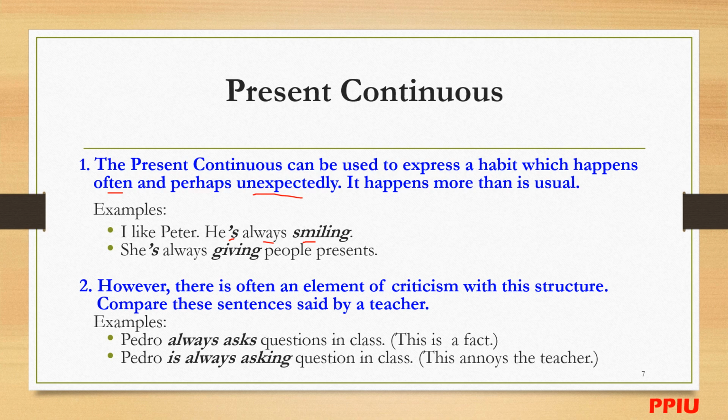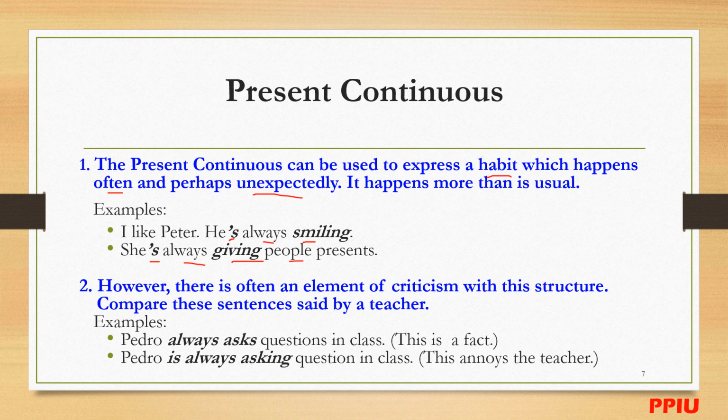So he is in the habit of smiling, keeps smiling. Okay, she's always giving people presents. All right, so here they just talk about the habit, all right? However, there is often an element of criticism with these structures.